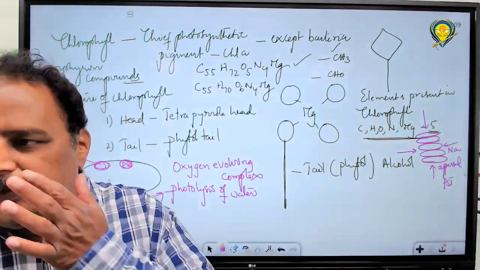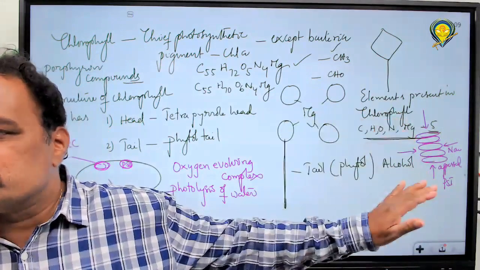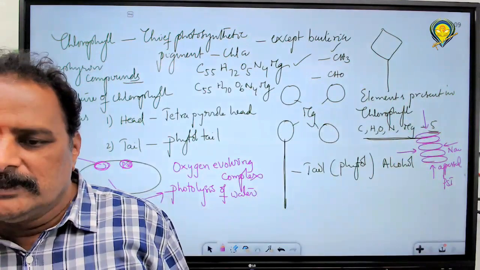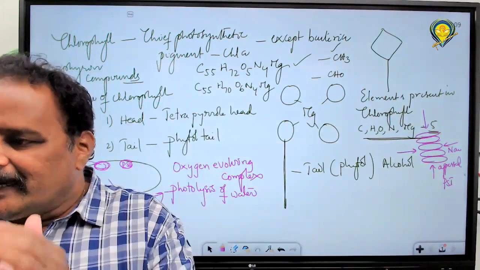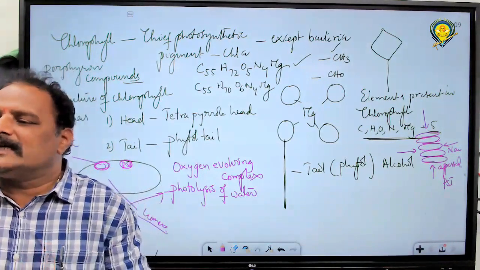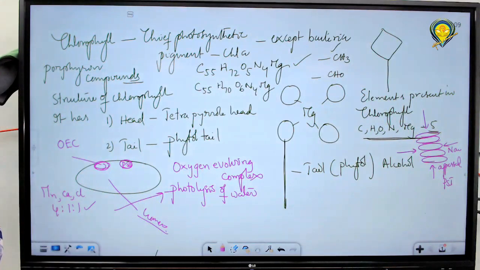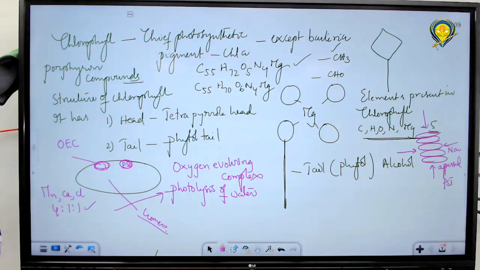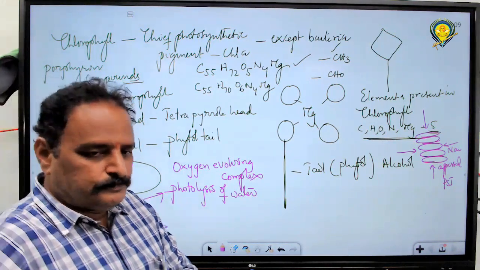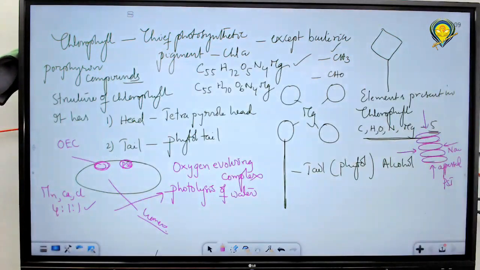PS1 is present in the non-appressed regions of thylakoids, which are exposed to the stroma. The part of the thylakoid that is exposed to the stroma is called the non-appressed region. The reverse is the appressed region. You got it or not?